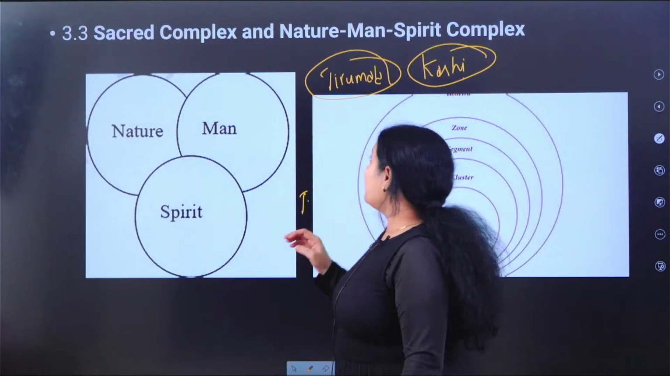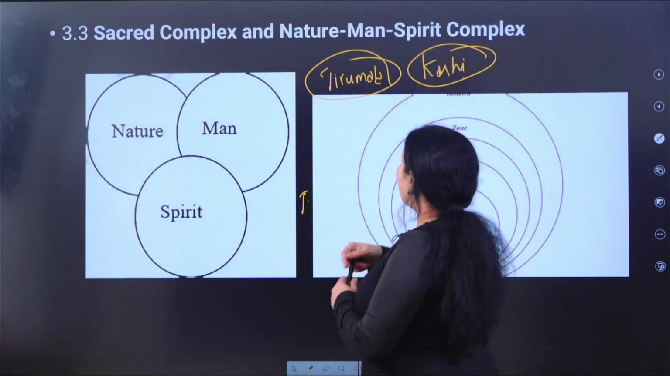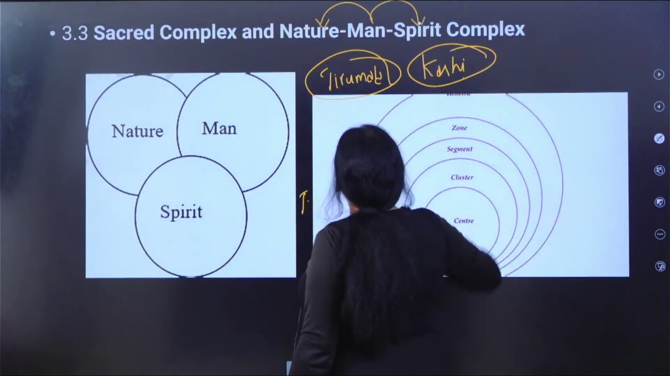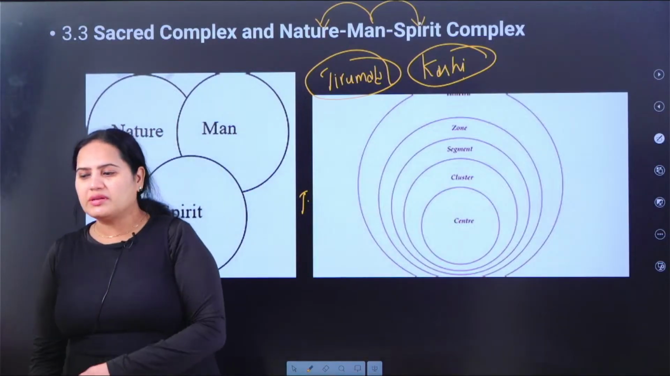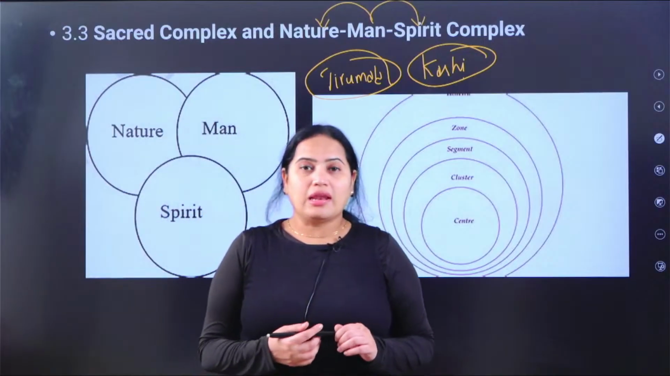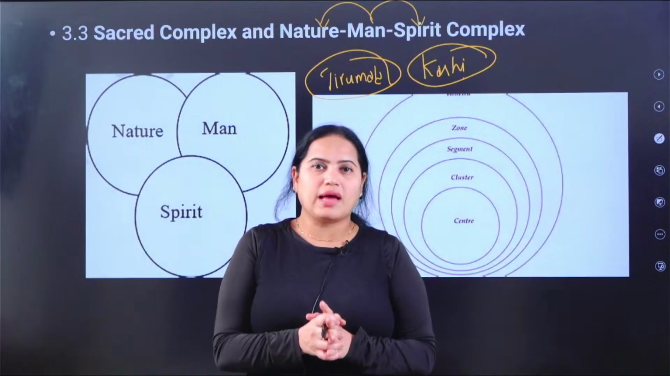And if you're talking about the nature, man, spirit complex, man is heavily dependent on nature, and he also believes in the spirit. He thinks that there is spirit in everything in nature. That is how the animistic religions came into existence. So what do you mean by animism? Animism is the worshipping of souls. The belief in souls is called animism.